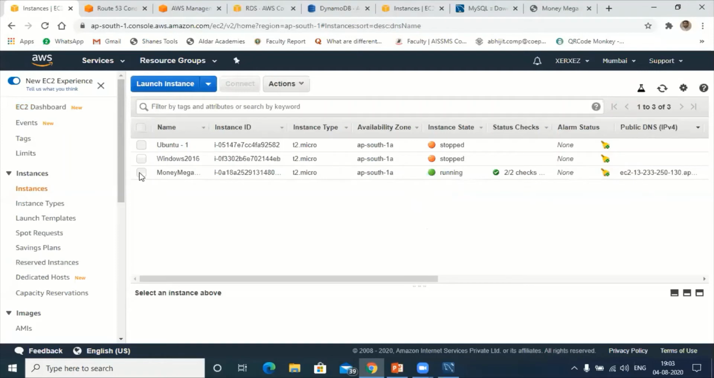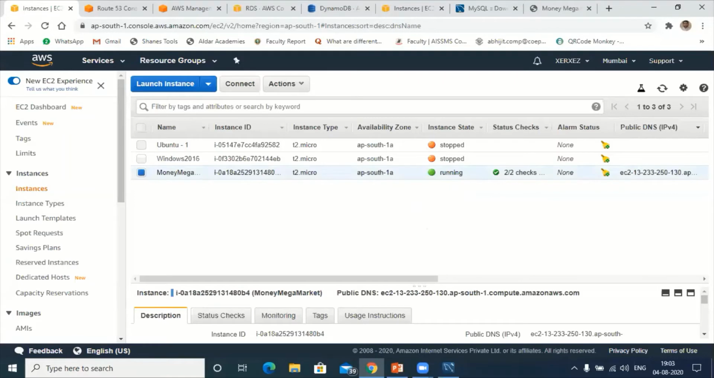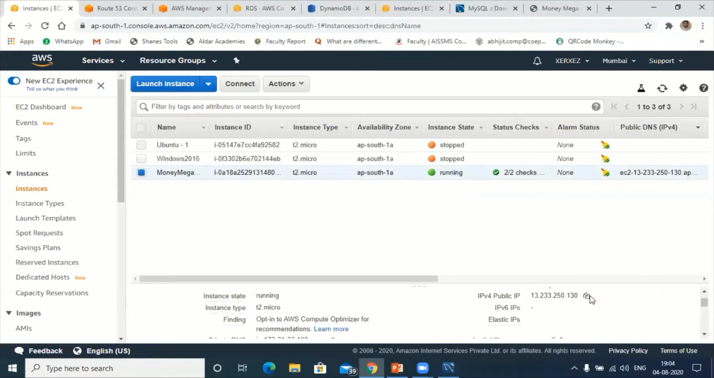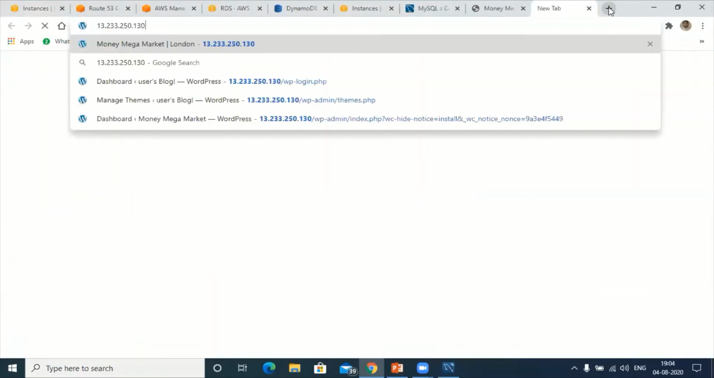Okay, so let me click on this Money Mega Market. This is the IP address. After 2 days, you can see this IP address will be converted into your domain name, redirected using Route 53. Let me copy and paste it in a new URL. Hit on this.